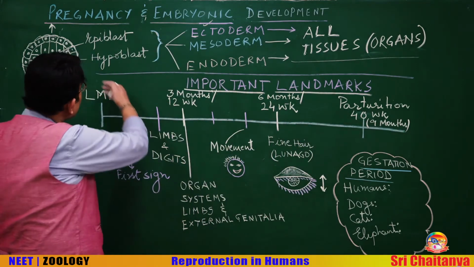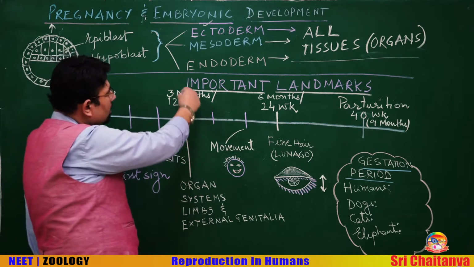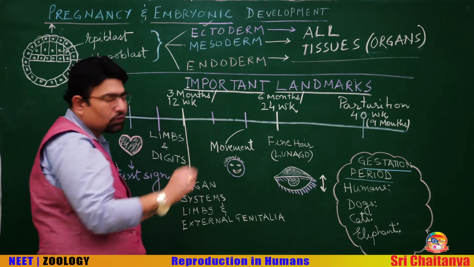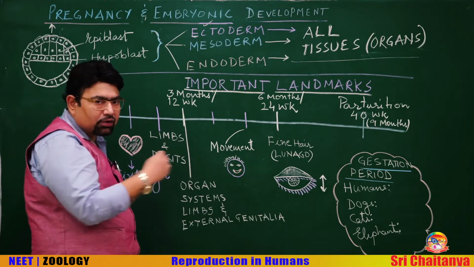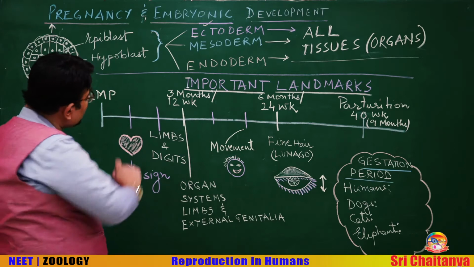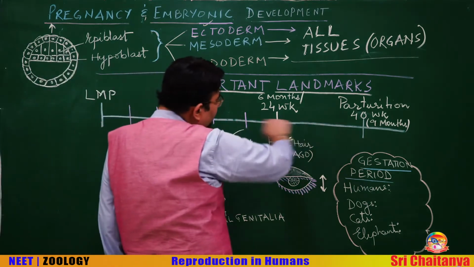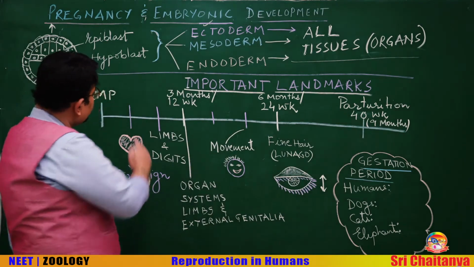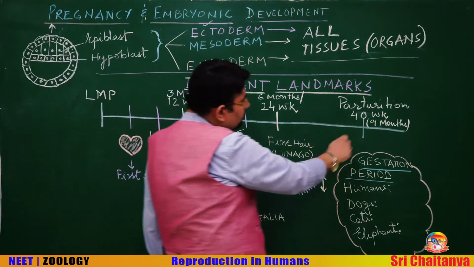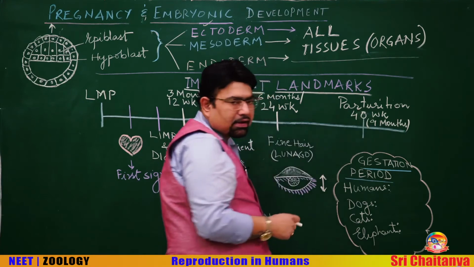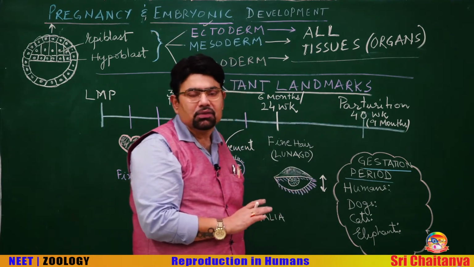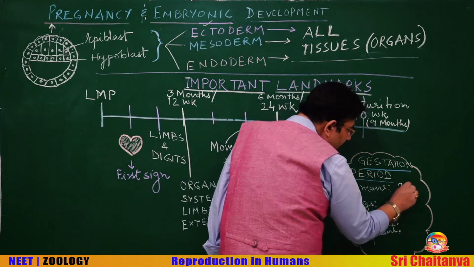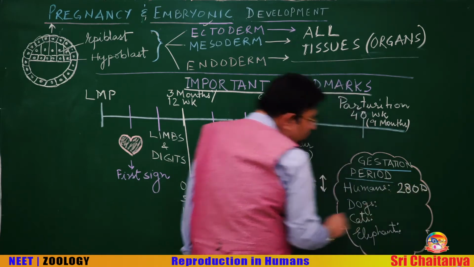Now, for pregnancy or gestation, there are a few important landmarks we should know: what occurs at what month? This entire period of pregnancy is called the gestation period. In human beings, it is about 40 weeks. Roughly we say 9 months, or on an average 280 days.